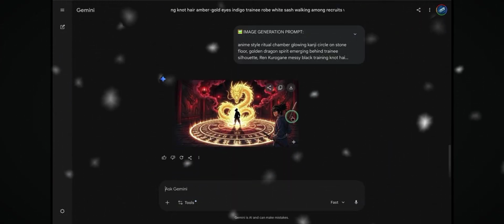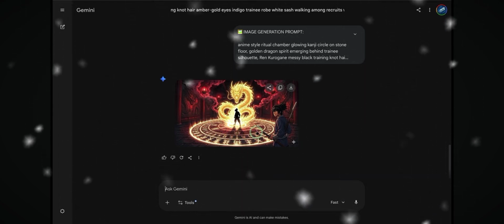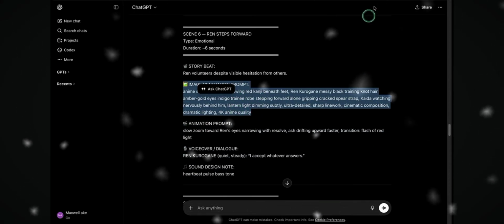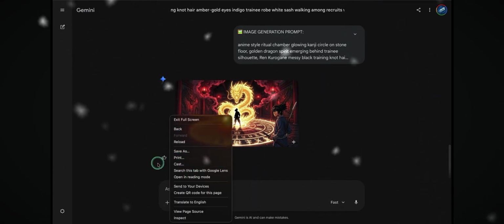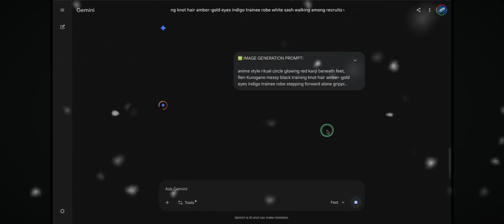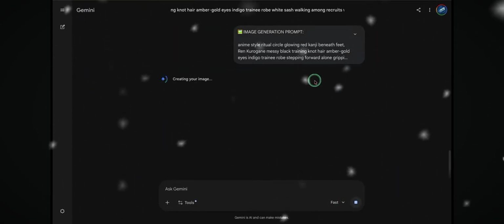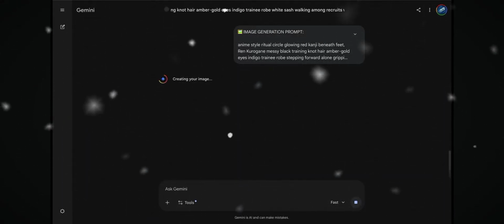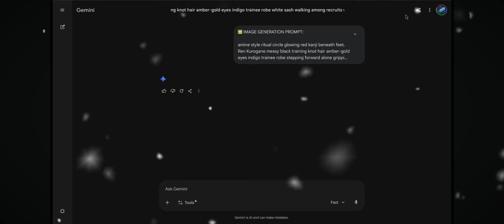And just like that, the 5th image is ready. Now, we'll generate the 6th image using the same workflow. Head back to ChatGPT, copy the next image generation prompt, paste it into Gemini, hit generate, and let it process. After that, we'll move straight into the next stage of the video, the animation phase, where everything starts coming to life. At least now we have enough footage to showcase this workflow.